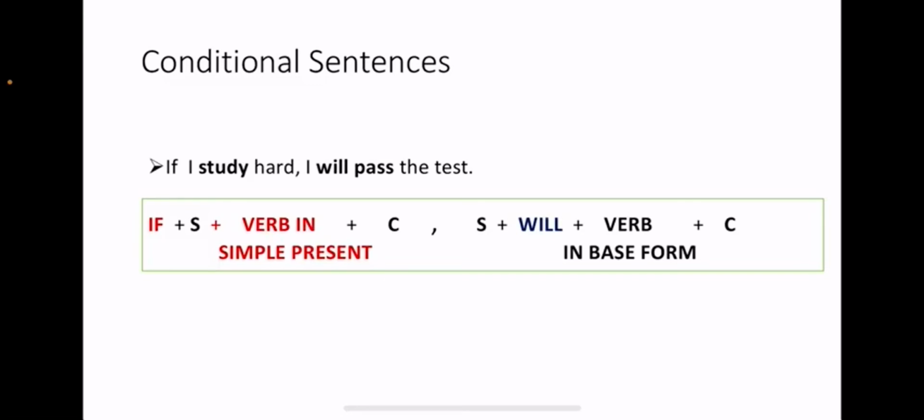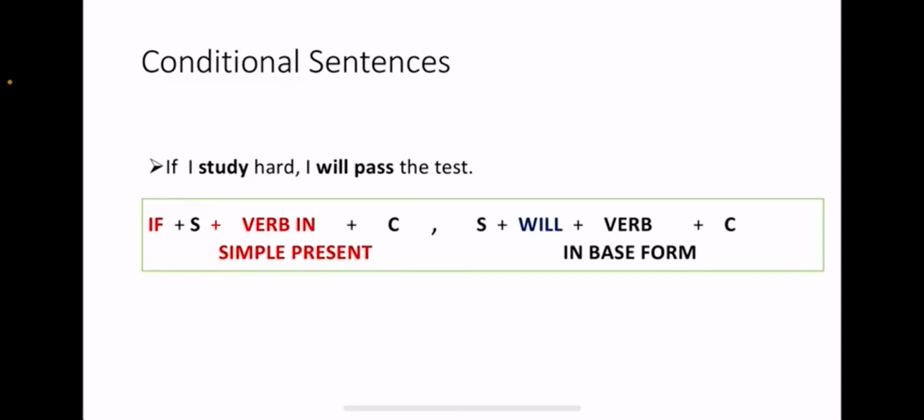That is the result. And because I'm talking about something that is possible, I need to use the future. I'm making a prediction, right? If I study hard, what will be the result in the future? I will pass. Of course, I need to use will for the second part of the sentence.